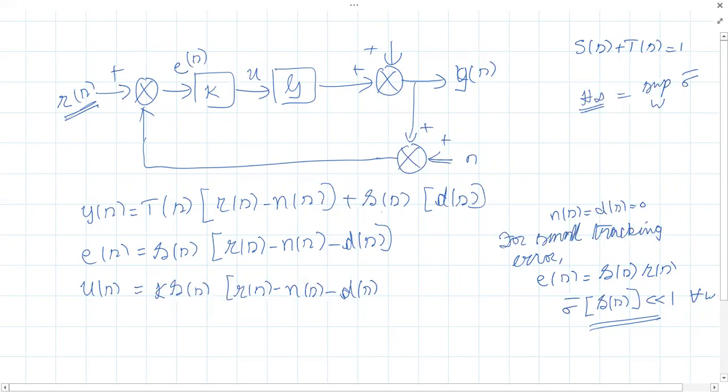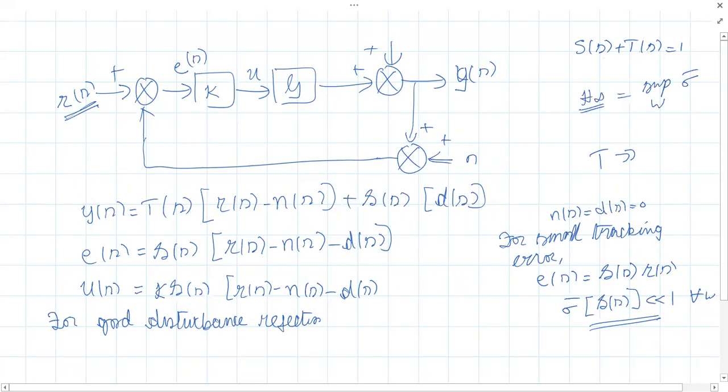Then suppose we want to minimize the effect of disturbance on the output signal. What will be the condition for good disturbance rejection? In the case of small tracking error, sensitivity should be small, which means complement sensitivity will be larger, because at a given time, both sensitivity and complement sensitivity cannot be small or large. If S is small, T has to be large.